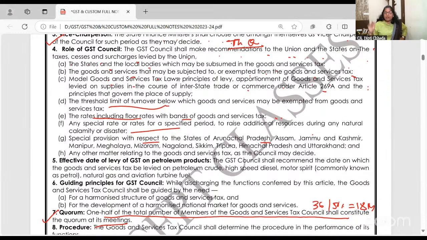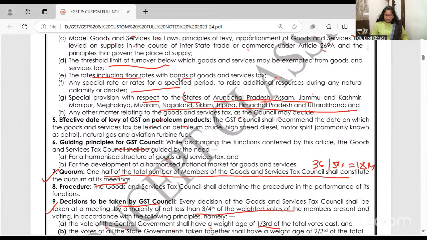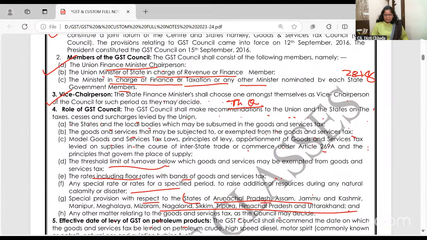Special provisions for 8 states. There are 8 states, उनको बड़ी special facility है, इनके नाम हम कल याद करेंगे. Any other matters? Yeah. Effective date of levy of GST on petroleum and all the products. Yeah, the council will say, in future maybe we will bring GST on petroleum, on real estate, stamp duty will not be there and so on. Yeah. The council will talk about the HSN code and all. Yes, I'll tell you in later chapters. So clear what is the work of the GST Council.